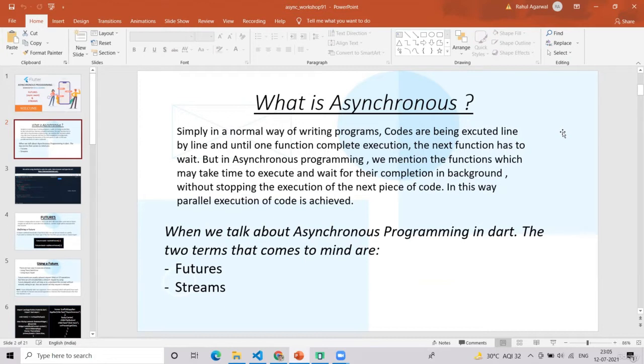But in asynchronous programming, we mark the functions which may take time to execute and wait for their completion in the background without stopping the execution of the next piece of code. In this way, parallel execution of code is achieved.